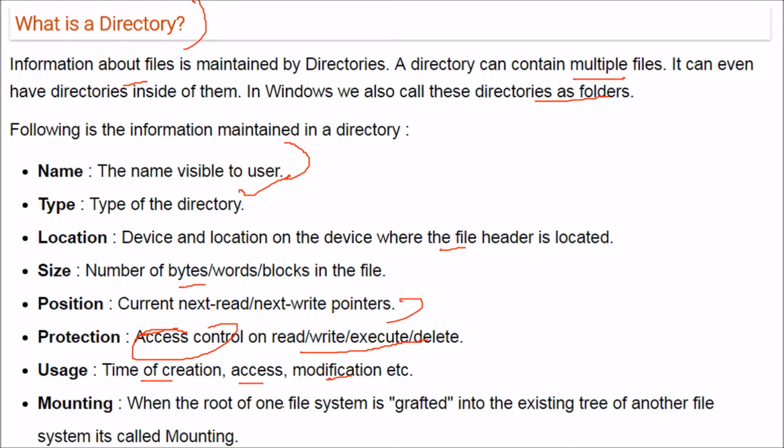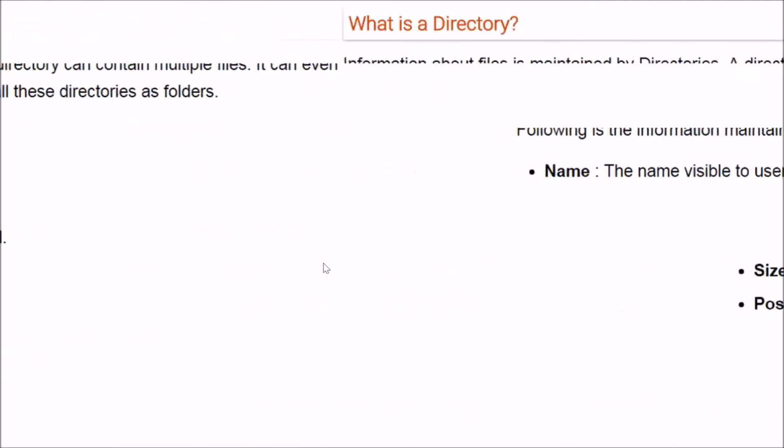And mounting. When the root of one file system is grafted into the existing tree of another file system, this is called mounting. So this is the file and directory.